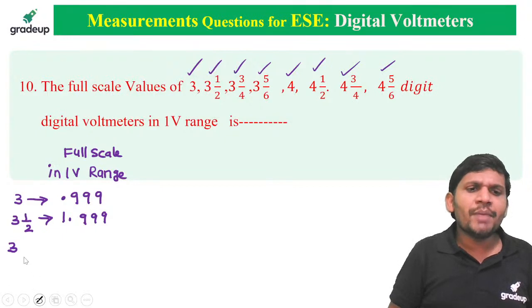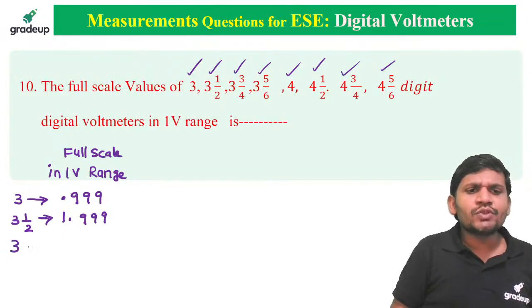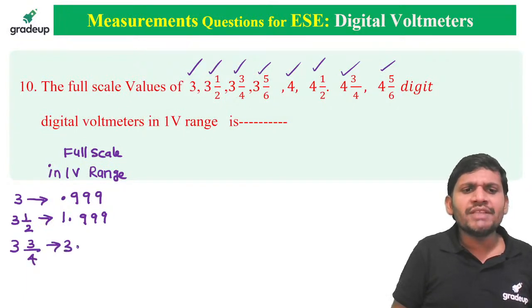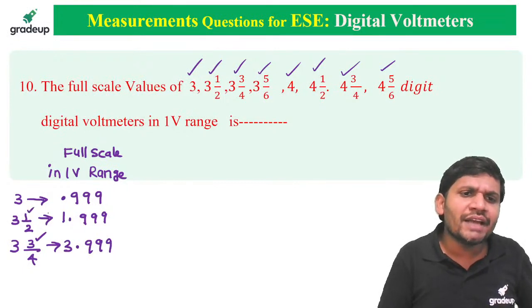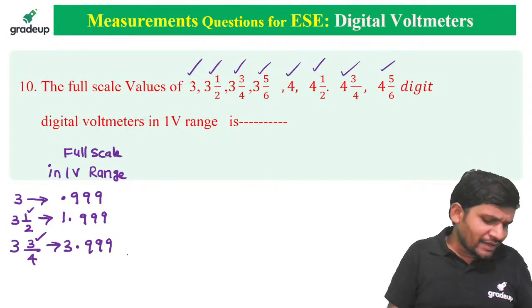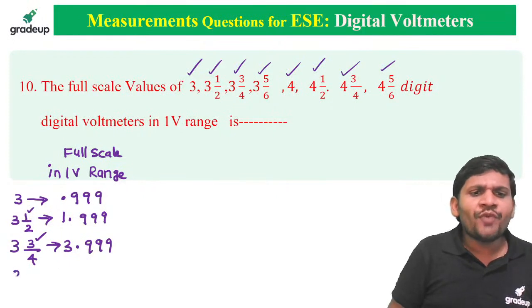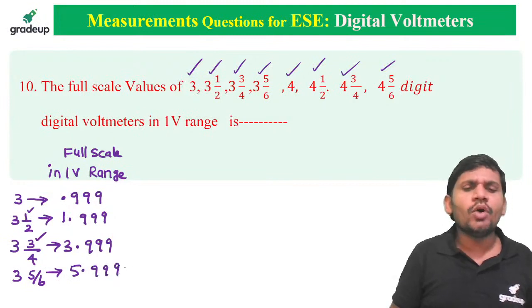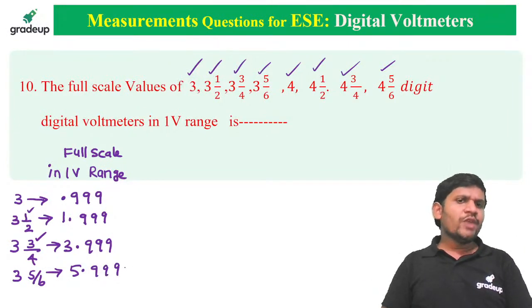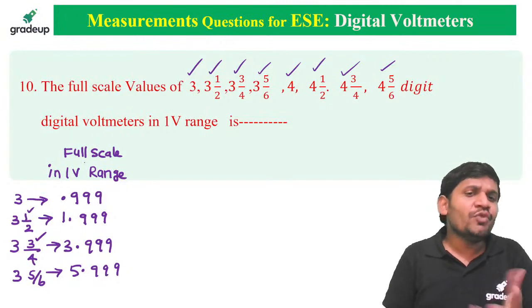What is 3 3 by 4, students? Easy to answer, sir. 3 by 4: rolls over by 3, which means 3.999. The numerator indicates the rollover. What about 3 5 by 6, friends? The numerator indicates the rollover, so 5.999. It is in the 1 volt range, sir.